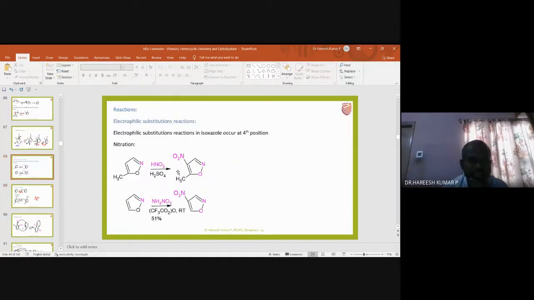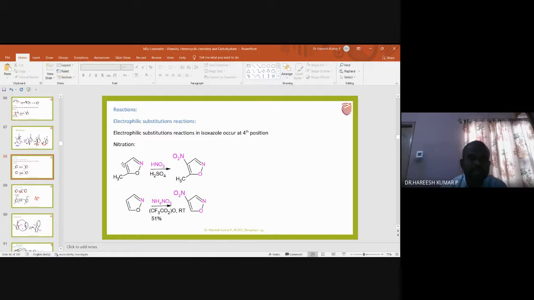This is the nitration. So nitration means nitrating mixture is used. Nitrating mixture means there is a possibility of forming nitronium ion. So nitronium ion attacks the 4th position of the isoxazole. 4th position means 1, 2, 3, 4. This is the 4th position. So what is the starting material? Name of this compound? 5-methyl isoxazole.